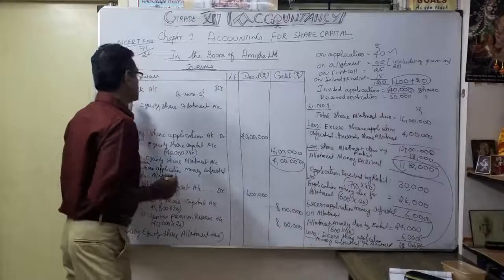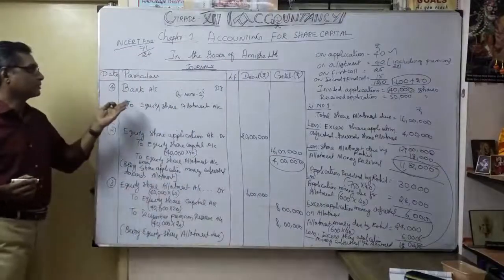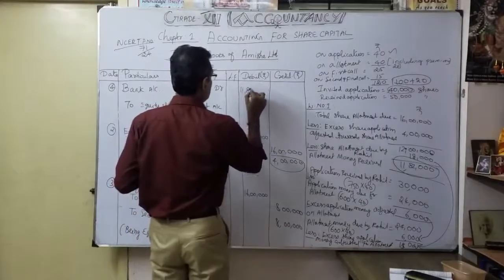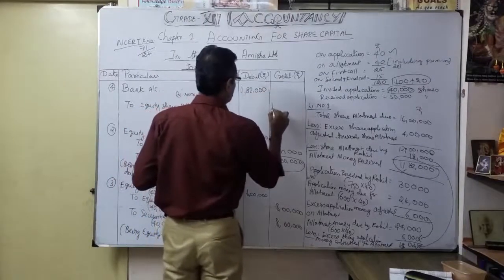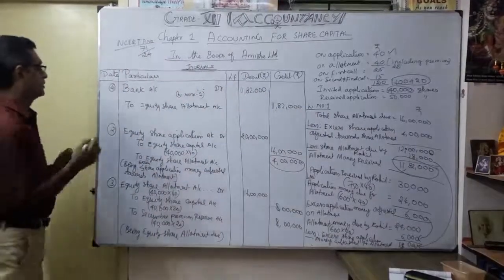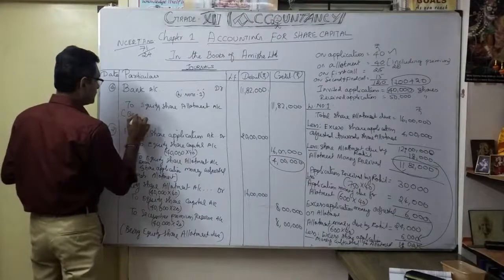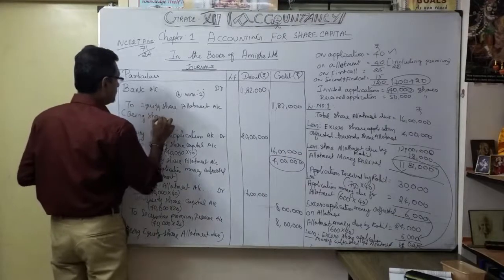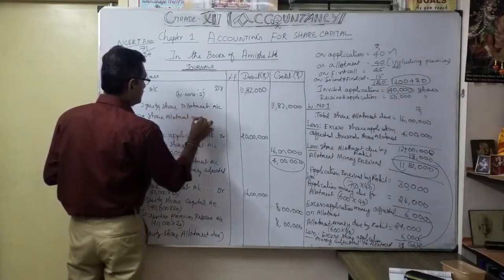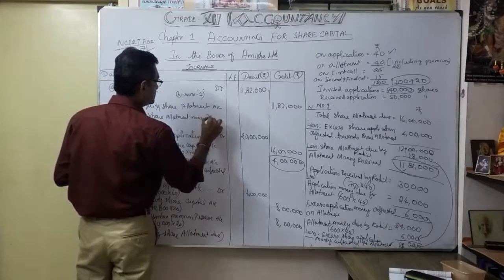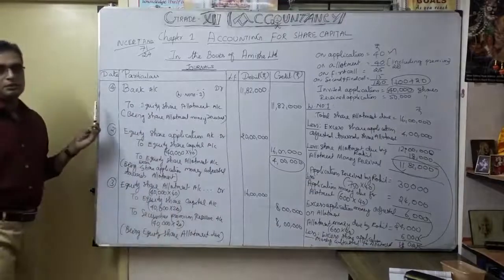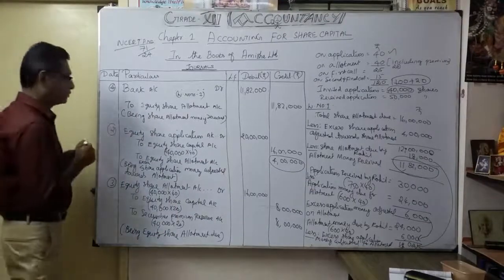Okay, now we can do the working out here. So bank account debit, share allotment account, how much? 11 lakh 82,000. Now understood? 11 lakh 82,000. That's very, very, very important. So narration being share allotment money received. Okay. So that is our fourth journal entry. Fourth one. Now move on to the fifth one.